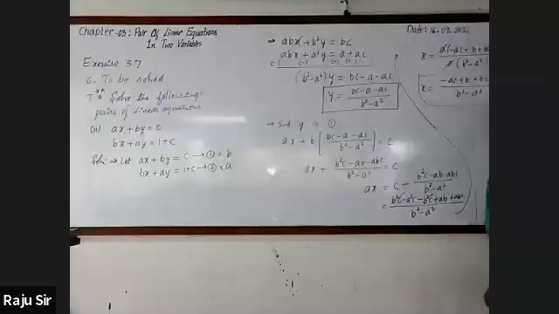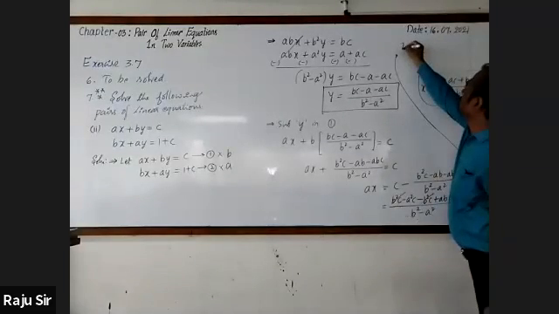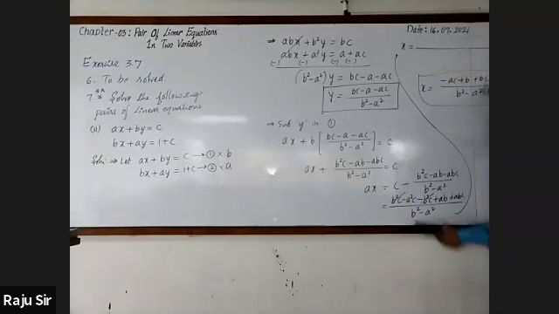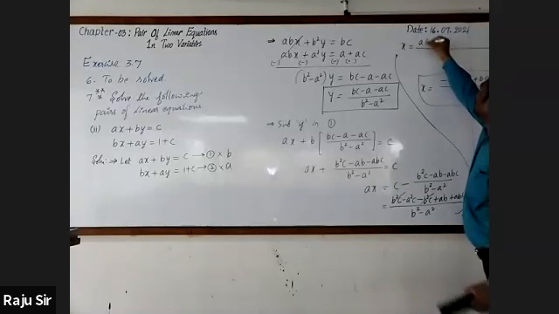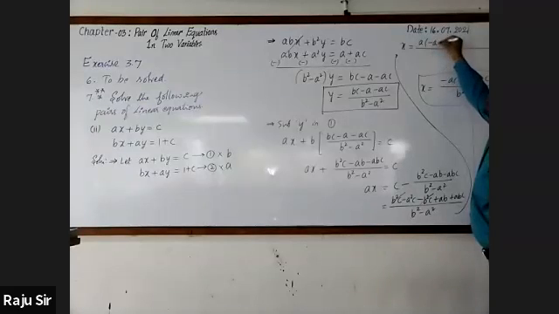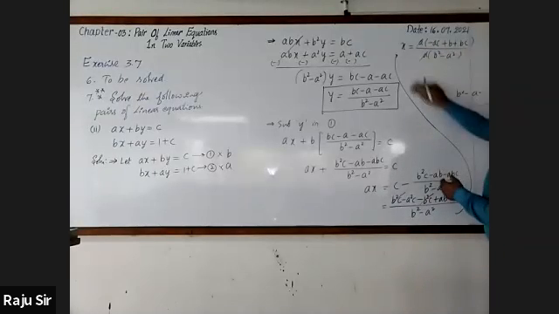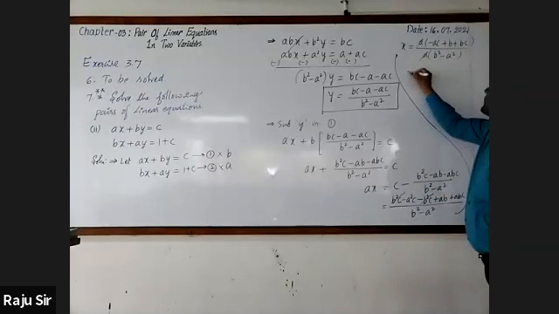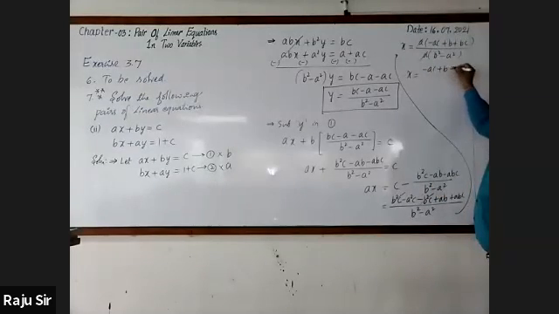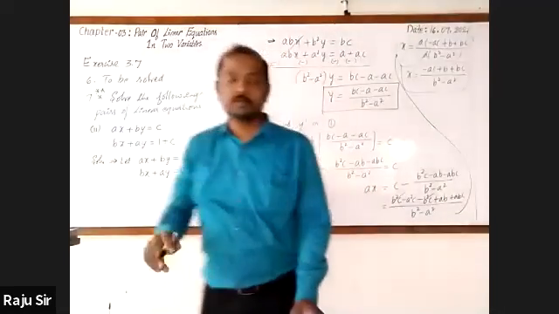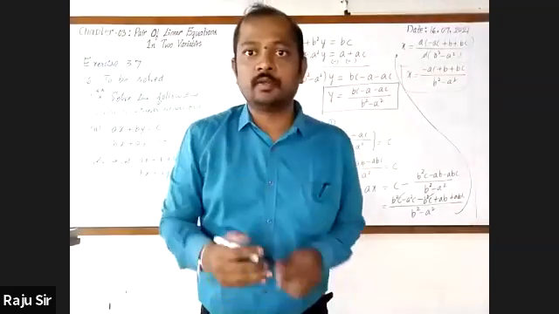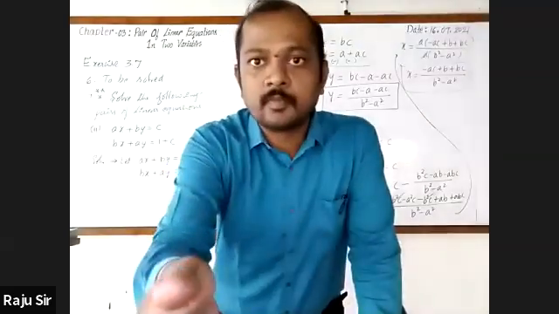X is here. A is common factor. This will be remaining minus AC plus B plus BC by B square minus A square into A. Here A and A will cancel. Is it okay now? Yes, sir.